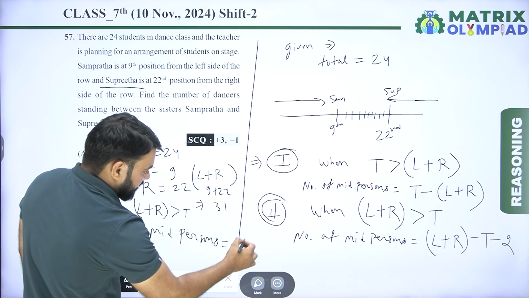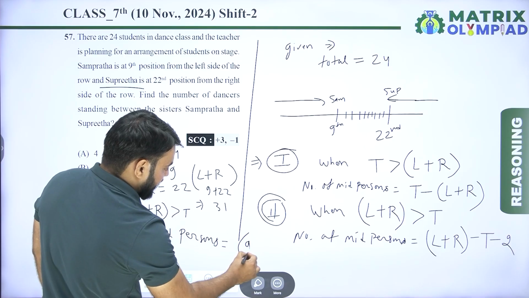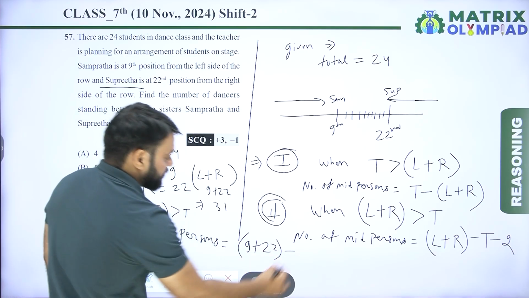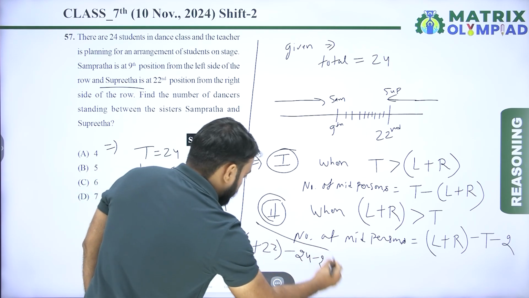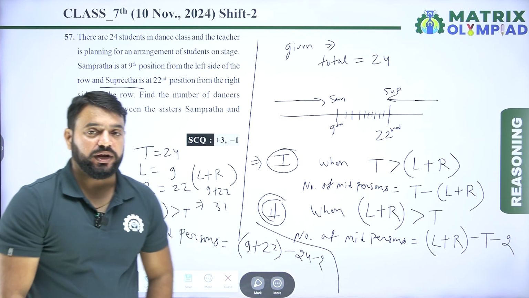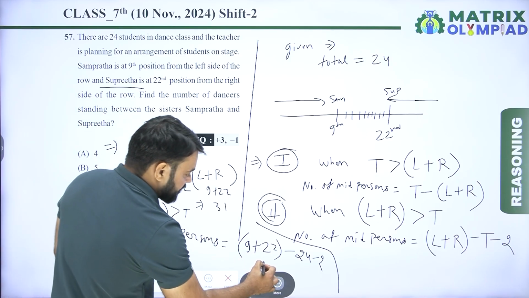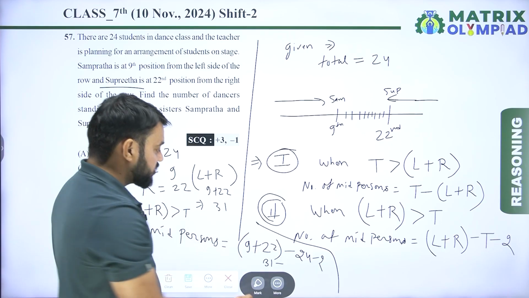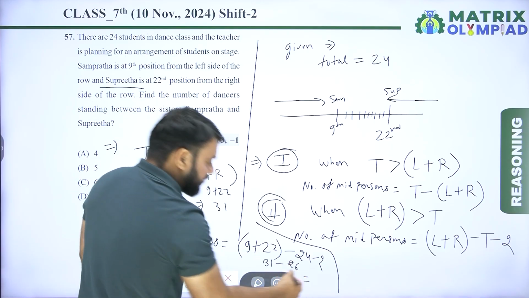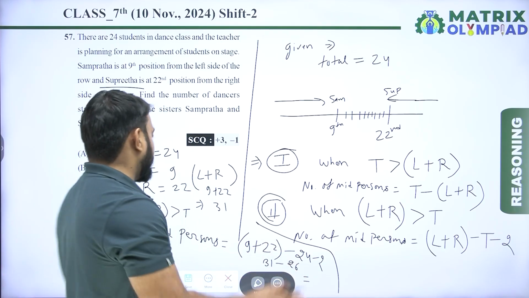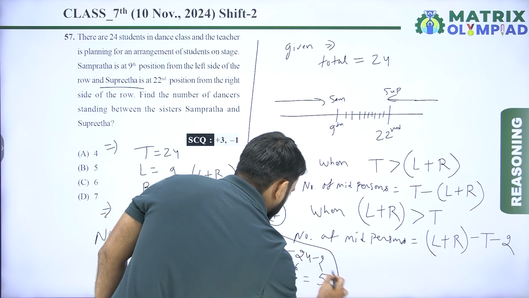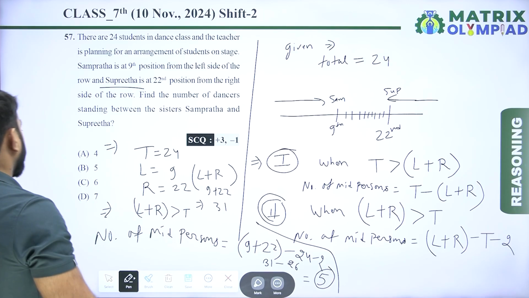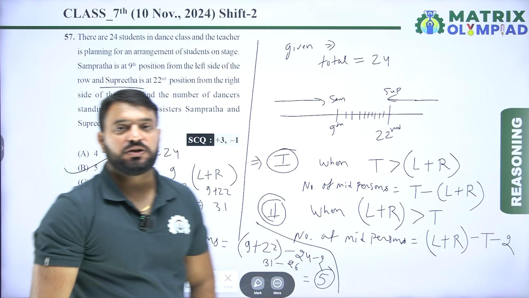So 9 plus 22 is 31, minus 24 minus 2, which is minus 26. So 31 minus 26 is 5. So there are 5 students in between Sampratha and Supratha. So here option B is the correct answer of this question.